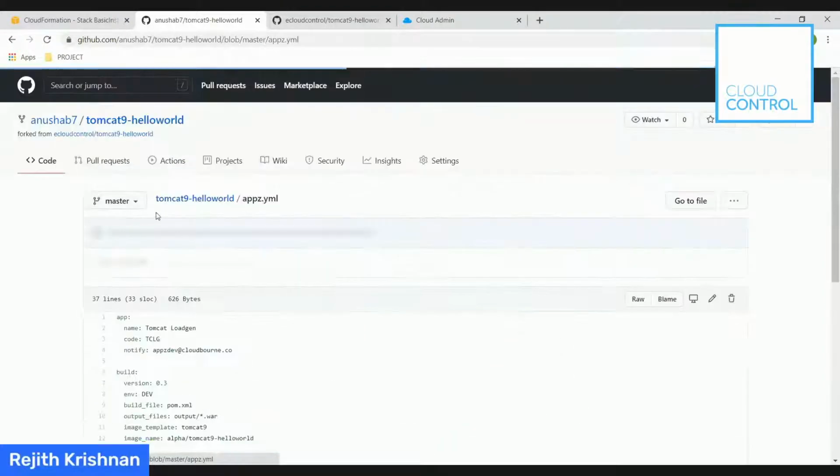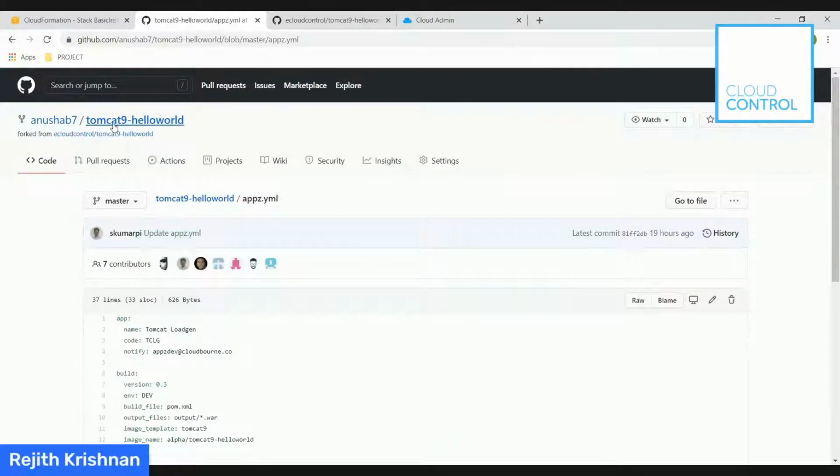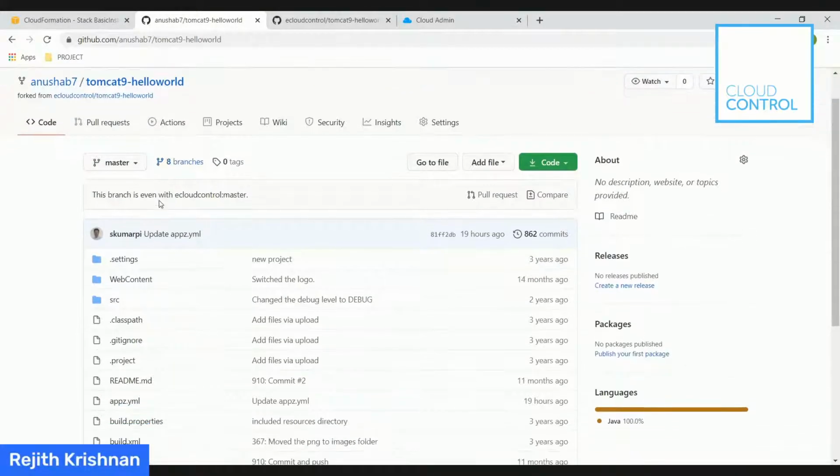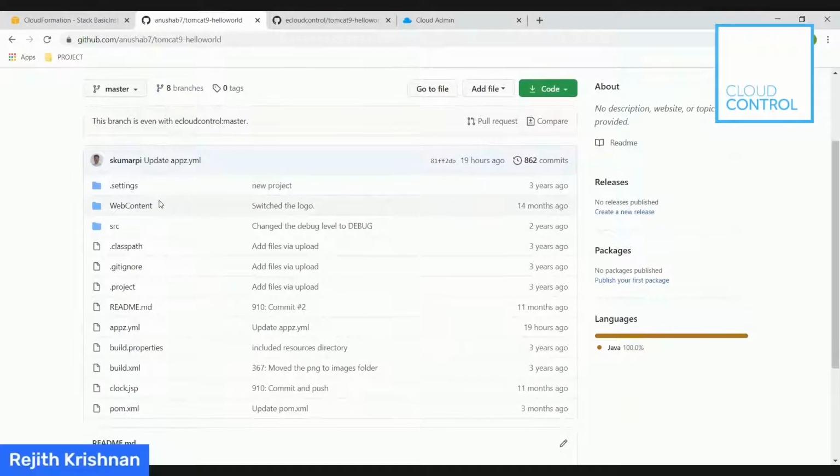Now let me quickly explain the repo first. If you're a Java developer, the whole repository would be familiar to you. There is a pom.xml which is used to build the application. There are certain properties files, and the SRC has most of the source code here. One foreign file that you see in this repository is Absi YAML.